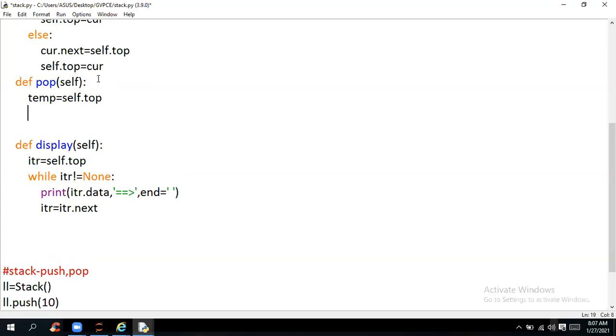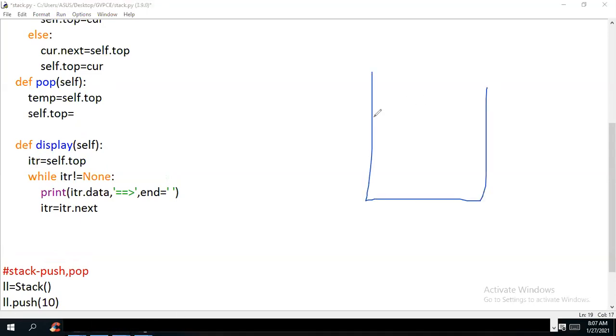After this, what you're supposed to do is modify the top. So self dot top assign. Right now you can notice, as I said, this is the data. If 30 is there, right now this is your top.